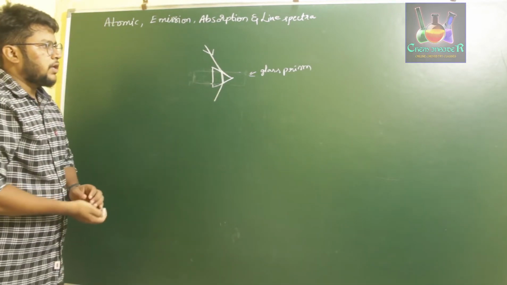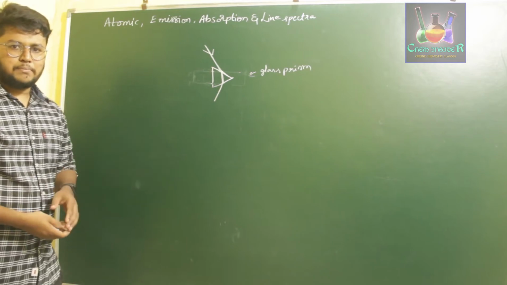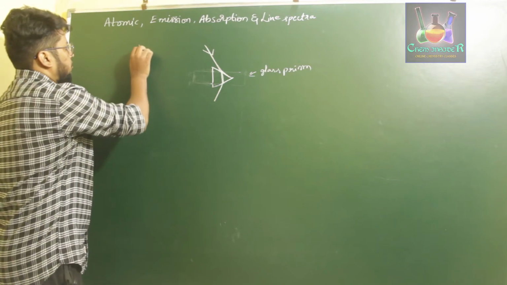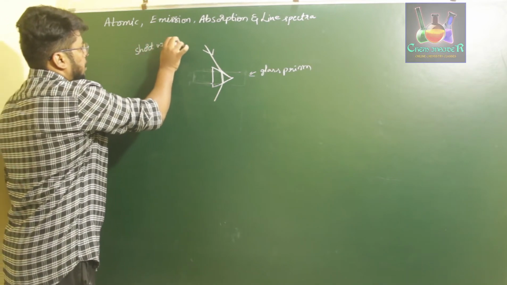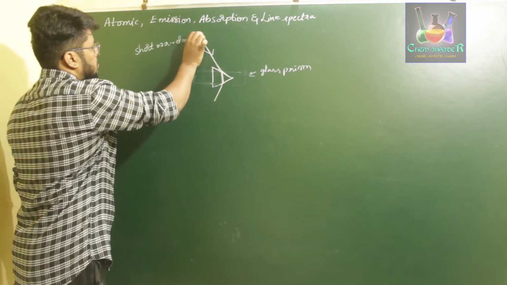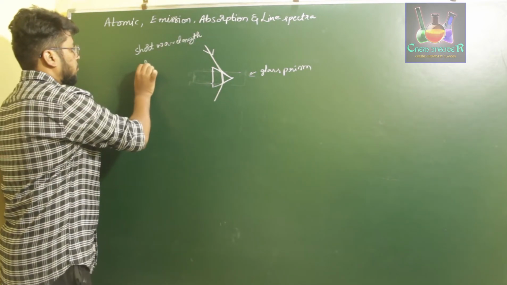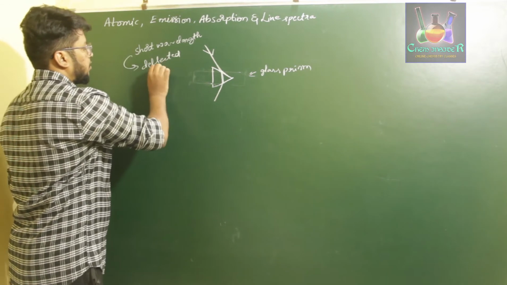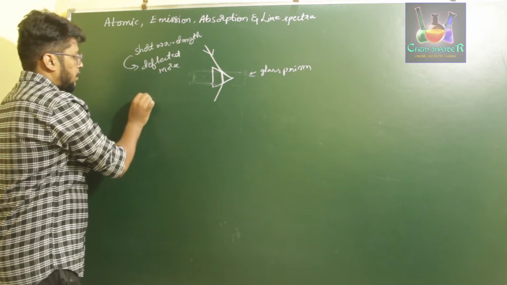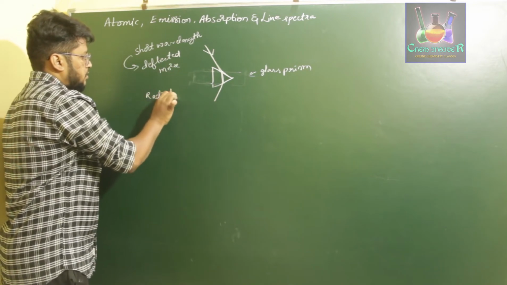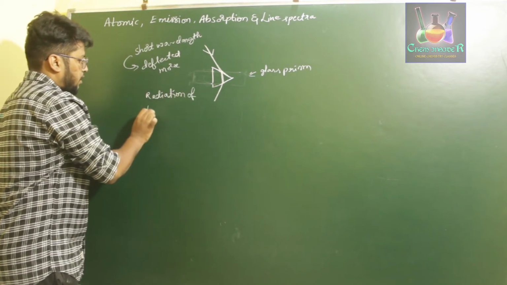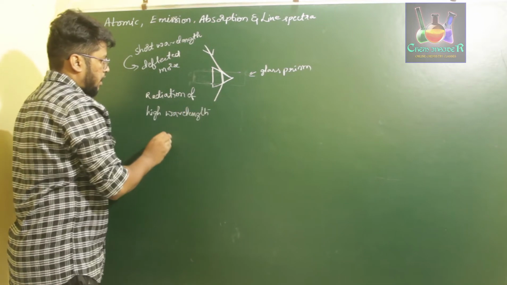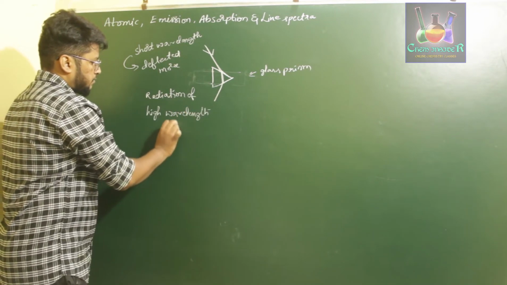Okay. So when white light is made to pass through a glass prism, we observe a deflection in such a way that those which have short wavelength in the visible region are deflected more. So short wavelength radiations are deflected more, whereas radiation of high wavelength is deflected less.